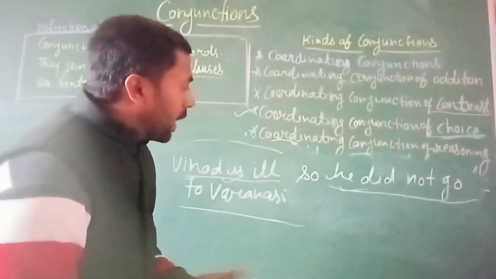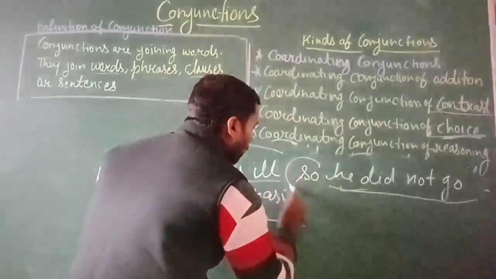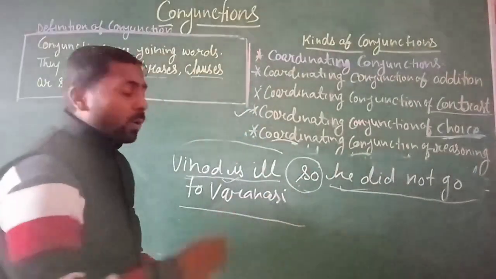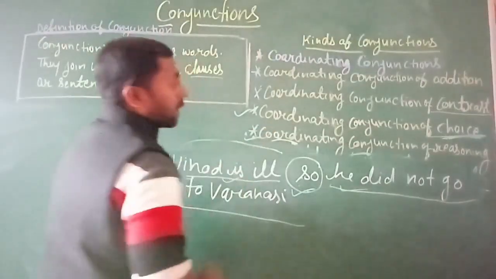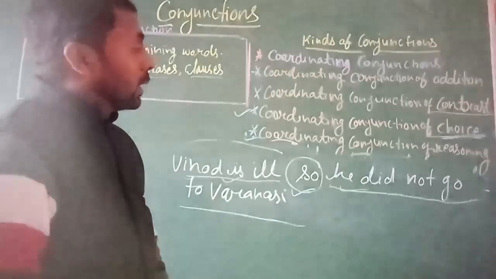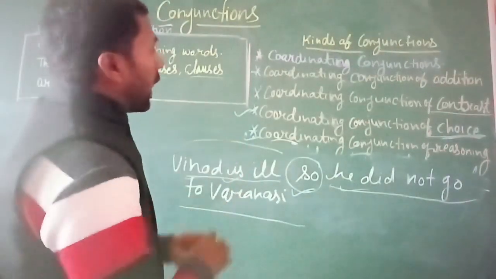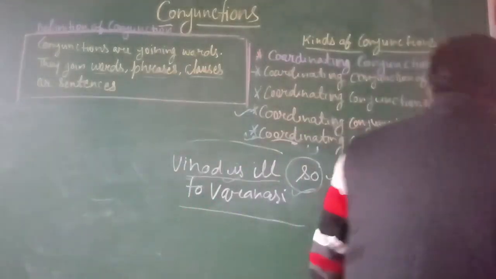Which word joins both sentences? The word so. So we can say that the word so is the coordinating conjunction of reason. I hope you all understand very well. This part, the coordinating conjunction, you have to learn very well.